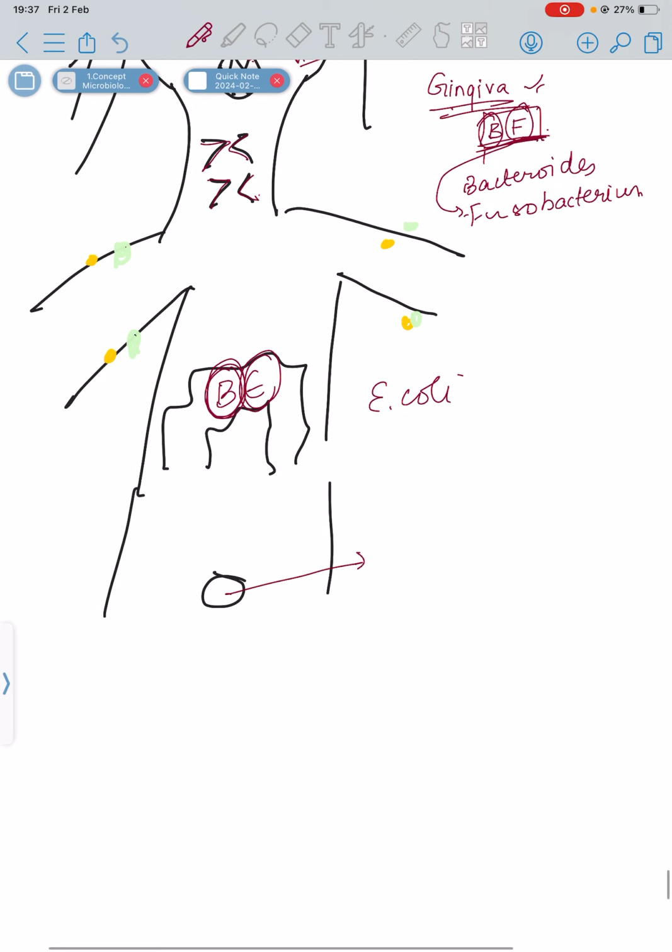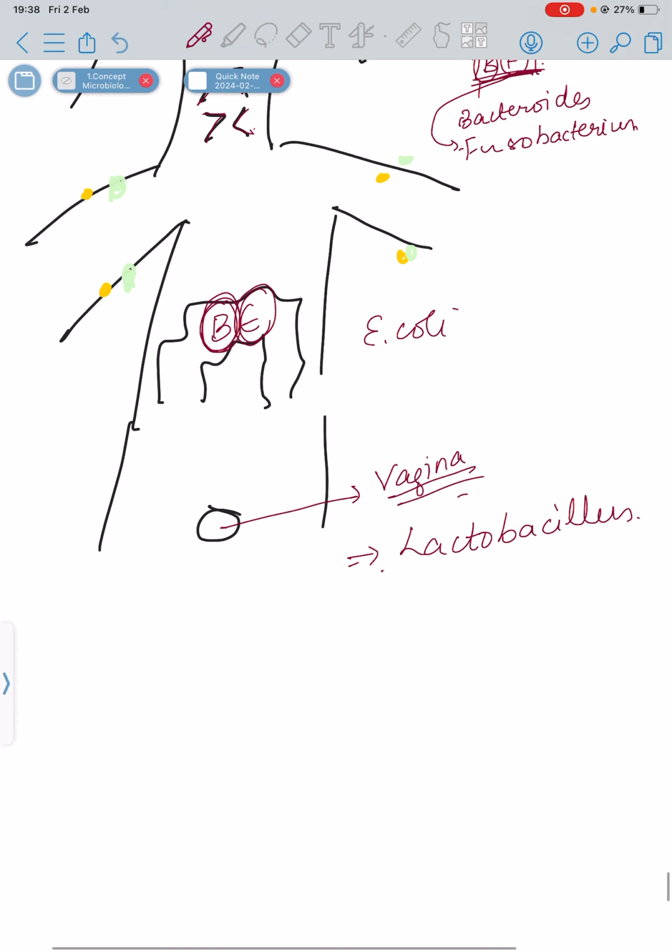And what about the vagina? Very famous, Lactobacillus. What is the use of Lactobacillus? It maintains the pH. So Lactobacillus is found in the vagina, and also our very favorite E. coli is found there.